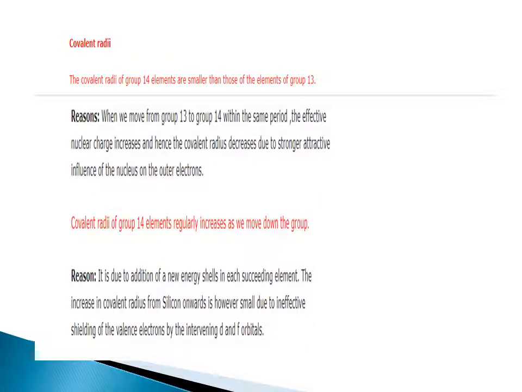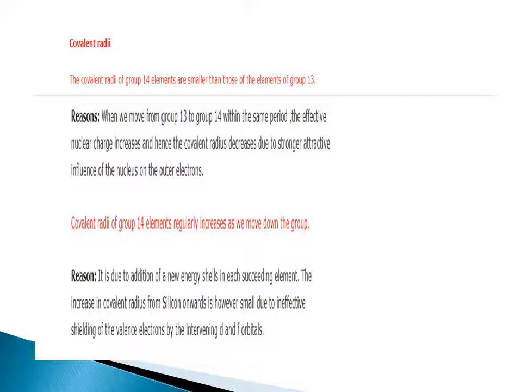Covalent radii. The covalent radii of group 14 elements are smaller than those of elements of group 13. On moving from group 13 to 14 within the same period, the effective nuclear charge increases and hence the covalent radius decreases due to stronger attractive influence of the nucleus on the outer electrons.